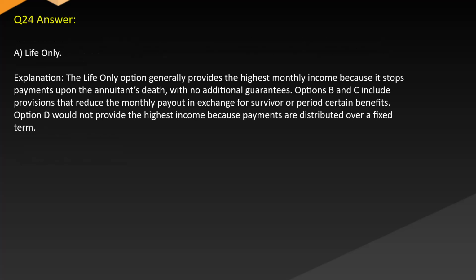Answer: A. Life only. Explanation: the life only option generally provides the highest monthly income because it stops payments upon the annuitant's death, with no additional guarantees. Options B and C include provisions that reduce the monthly payout in exchange for survivor or period certain benefits. Option D would not provide the highest income because payments are distributed over a fixed term.